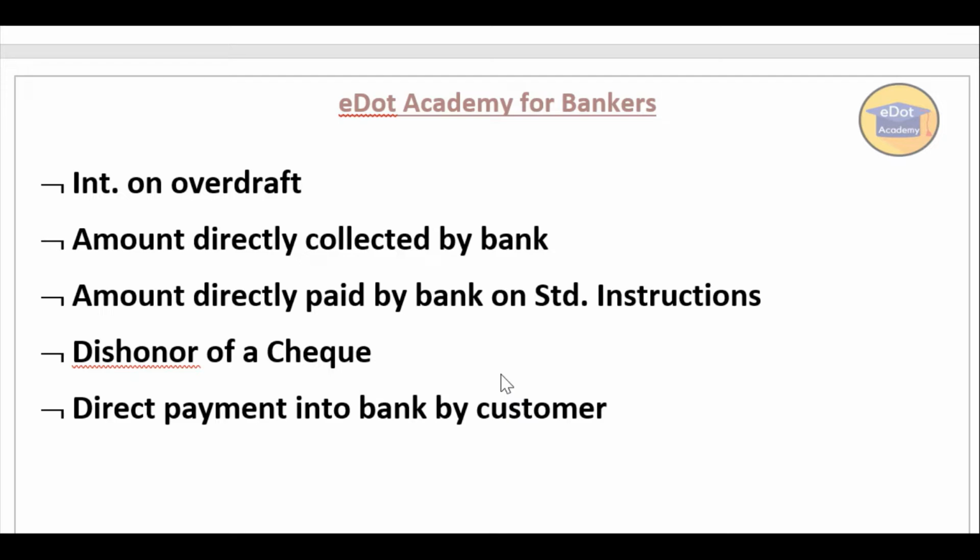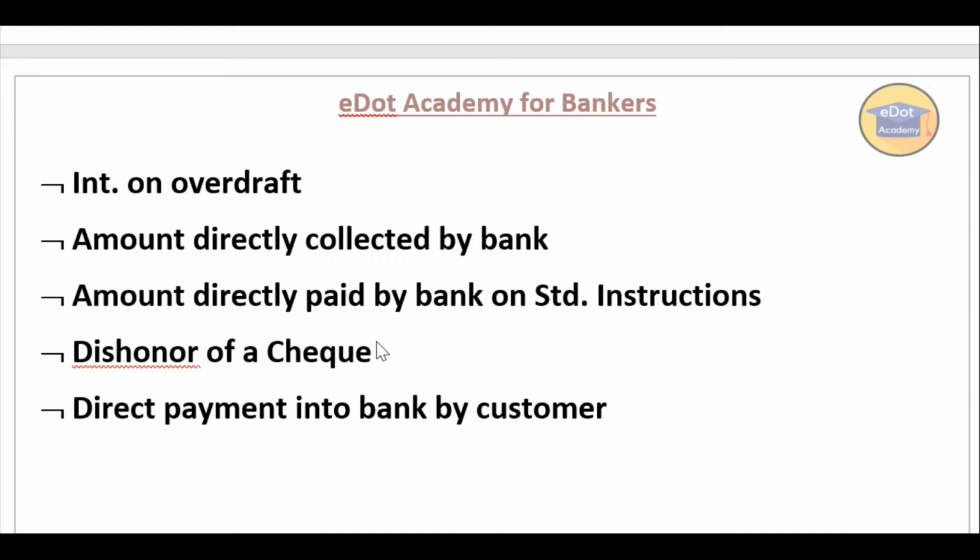Similarly, there might be some customers who directly deposit in your account, that is, amount collected by the bank directly from the customer. There might also be standing instructions, that is, amounts paid directly by the bank, for example your insurance premium, or NEFT or other payments, which the bank makes directly as per your standing instructions. And there might be dishonor of a check: you might have issued the check or given it for collection, but the check has been dishonored. These might be the reasons.